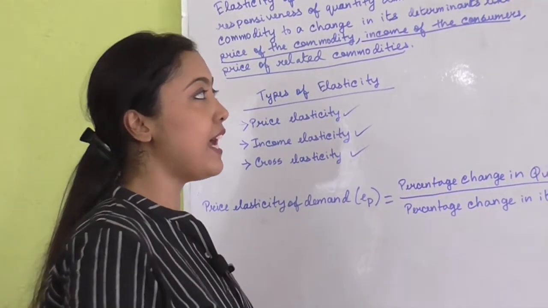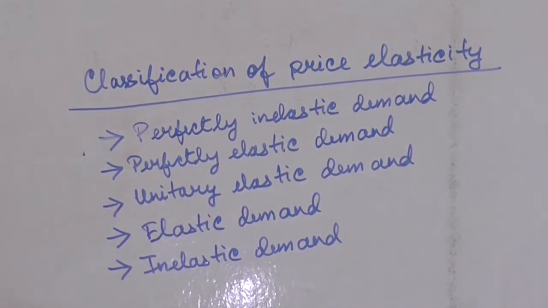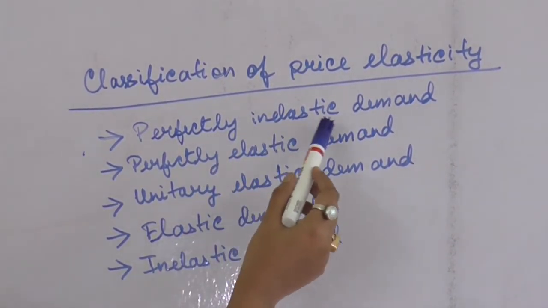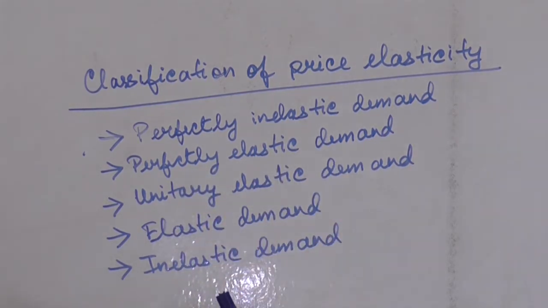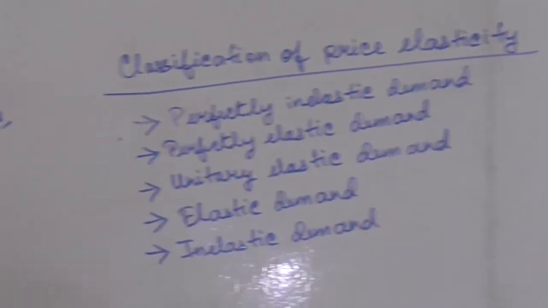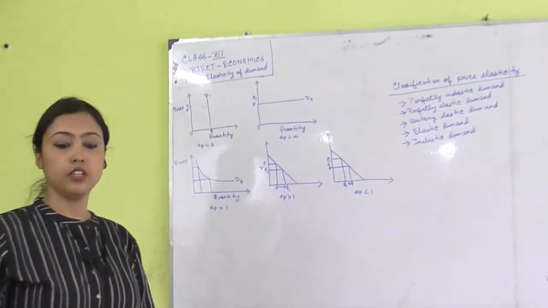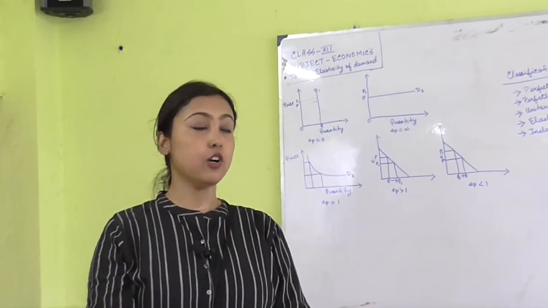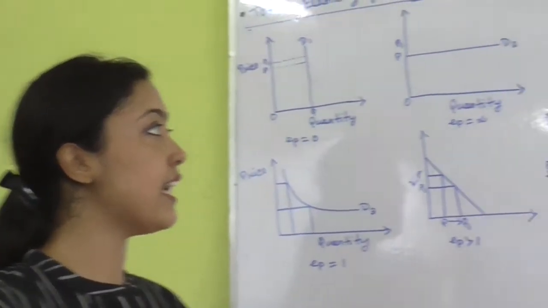Now the price elasticity of demand has been classified into various types. The first one is perfectly inelastic demand, the second one is perfectly elastic demand, the third one is unitary elastic demand, the fourth is elastic demand and the fifth one is inelastic demand. Now I will explain to you each of these price elasticities in detail. I am going to explain all the classifications of price elasticity. The first one is perfectly inelastic demand.